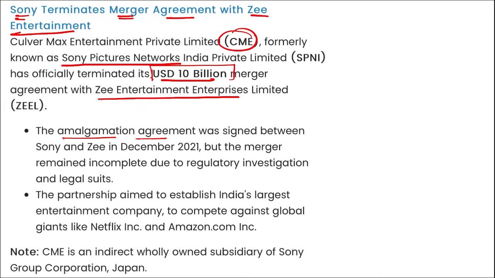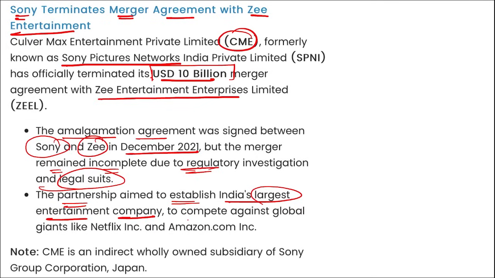The amalgamation agreement was signed between Sony and Zee in December 2021, but the merger remained incomplete due to regulatory investigation and legal suits. The partnership aimed to establish India's largest entertainment company to compete against the global giants such as Netflix, Amazon, etc. And this CME, they write, is an indirectly wholly owned subsidiary of Sony Group Corporation of Japan.